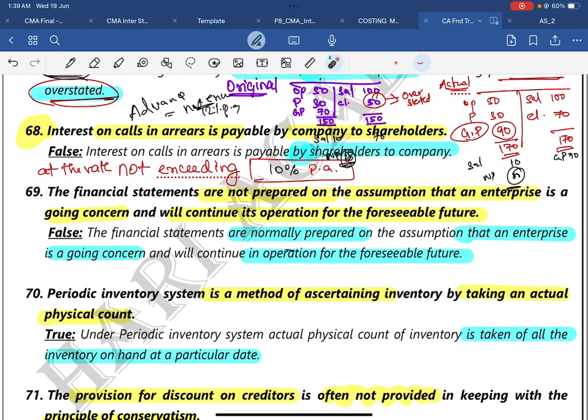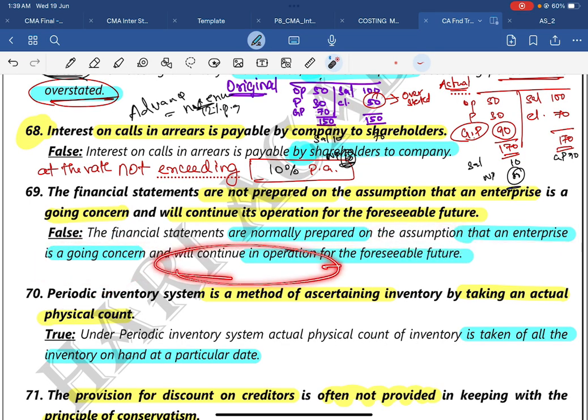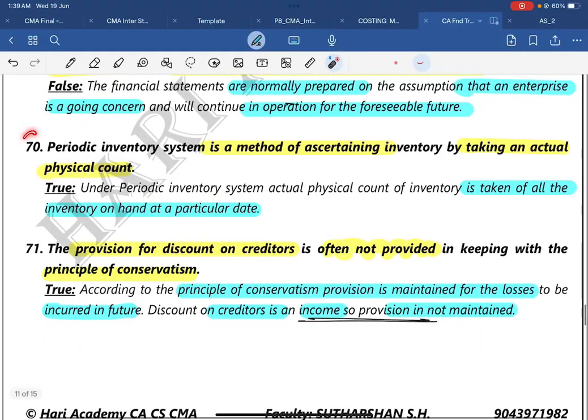Question number 69. The financial statements are prepared on the assumption that the enterprise is a going concern and will continue its operation for the foreseeable future. The answer is false. The financial statements are normally prepared on an assumption that an enterprise is a going concern and it will continue its operation in the foreseeable future. It's question number 70. 5 more to go to achieve a 75 percentage mark.